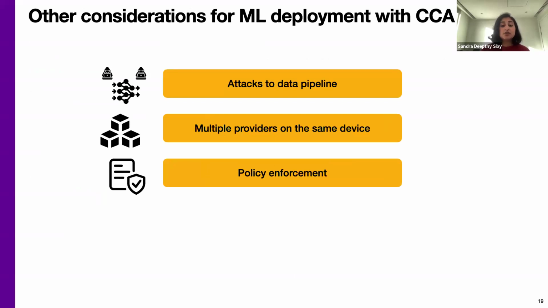There are many other considerations when deploying ML on end devices, which we have not considered in our preliminary evaluation and may necessitate changes to CCA or the interactions with it. These include attacks to the data pipeline, running models from multiple providers on the same device, and policy enforcement to ensure that the client and the model provider behave in accordance with the agreement they have.